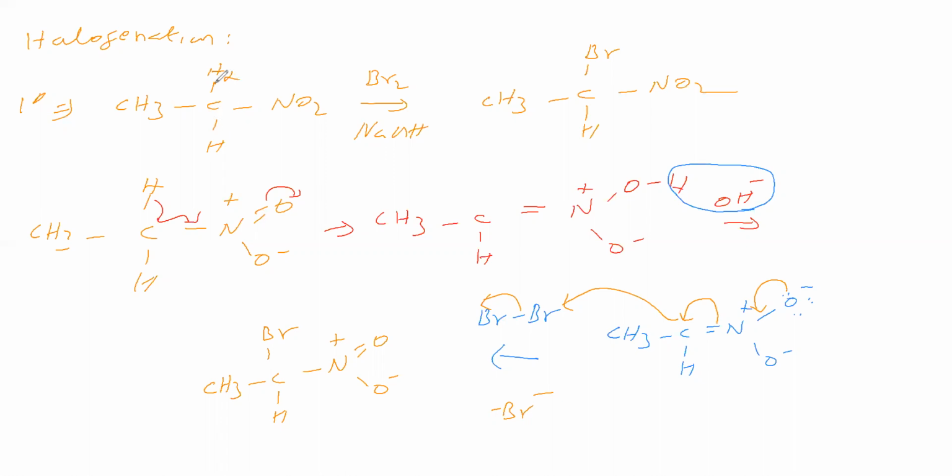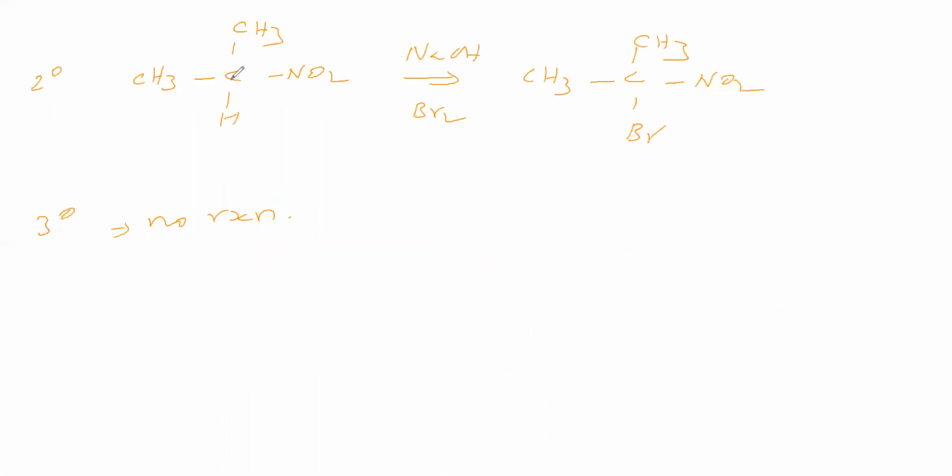Now we will see primary nitroalkane again. In primary nitroalkane, one alpha hydrogen is replaced by bromine. Another alpha hydrogen is there, and we can replace that also by bromine. Therefore, primary nitroalkane can give a monobromo product and a dibromo product, and the secondary nitroalkane gives only a monobromo product. For tertiary nitroalkane, reaction is not possible.